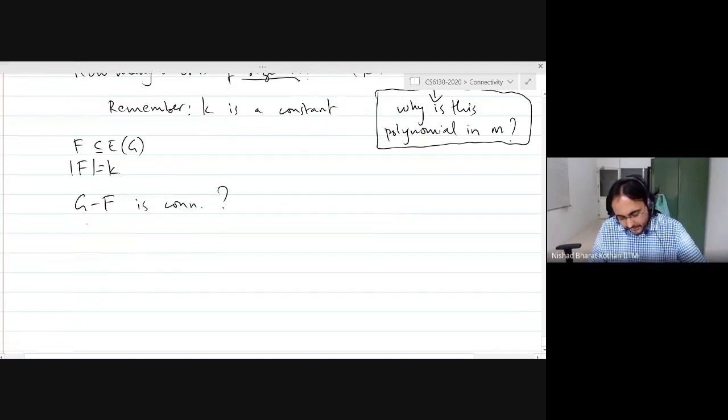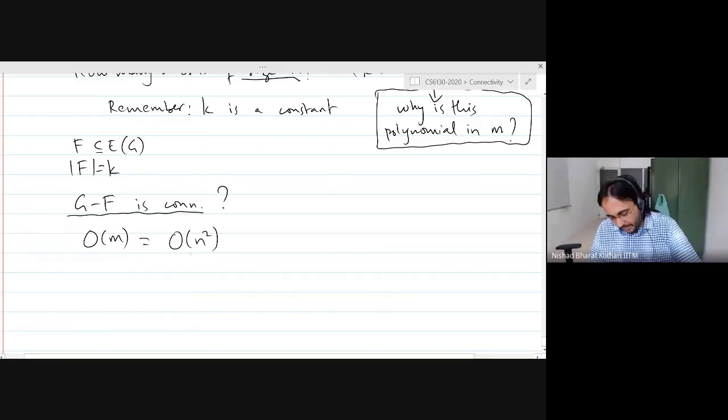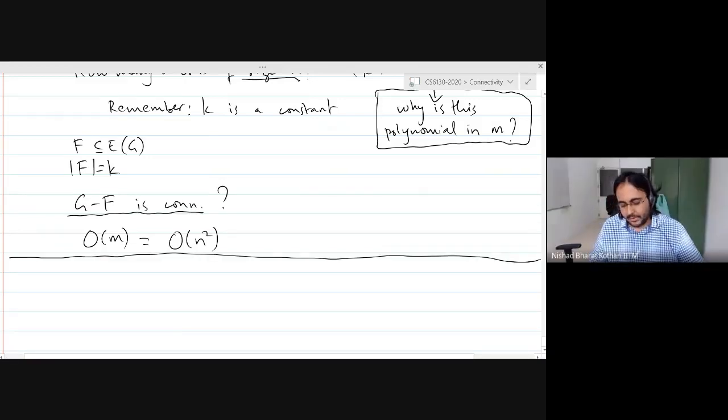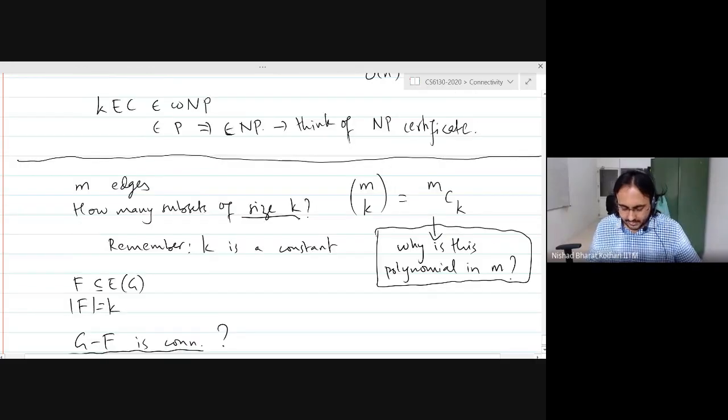But checking whether a graph is connected is doable in order m time. So you have order m times a polynomial in n, and remember that m is basically n squared, right? It's roughly n squared. So if it is a polynomial in m, it is also a polynomial in n, right? So you can check in polynomial time that the graph is k-edge connected. Does that answer your question?